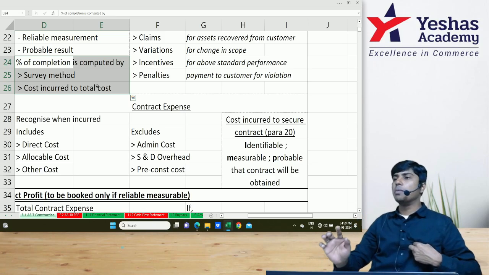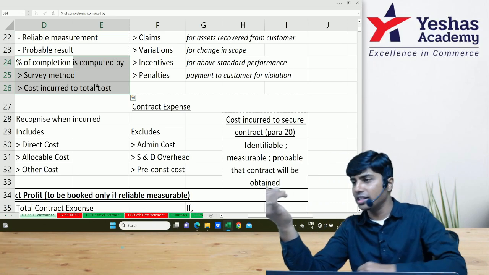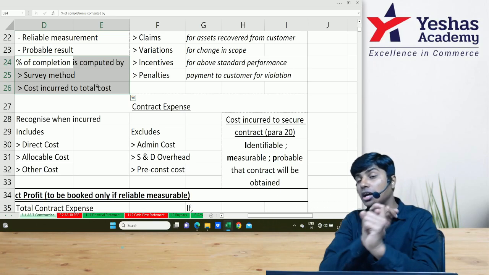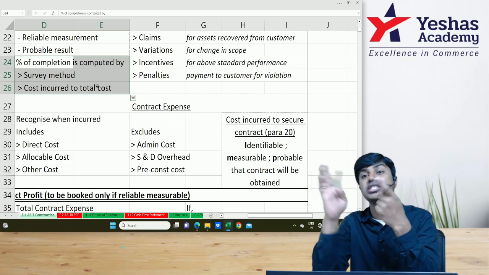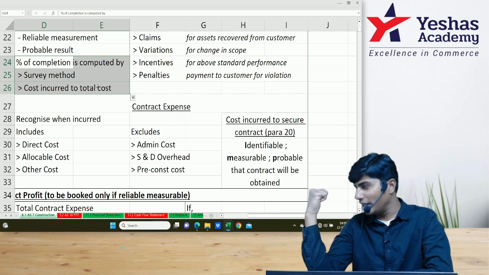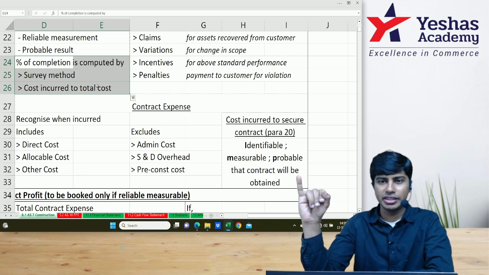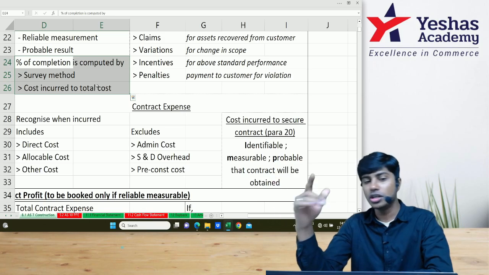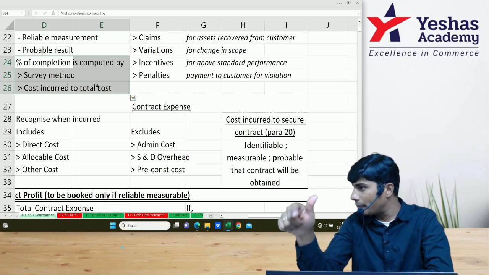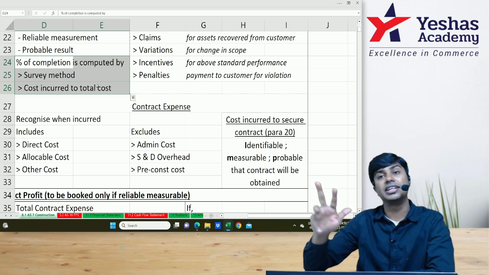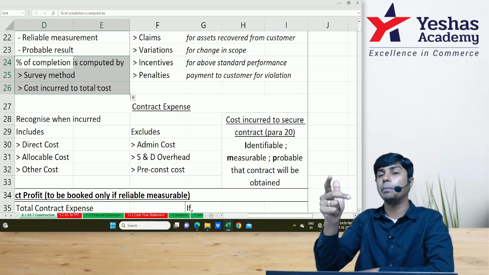So this percentage is computed under 4 methods as per the standard. There is the surveyor method, cost incurred to total cost method, percentage of work certified method, and physical inspection method. However, in our chapter, when we do questions, we're going to refer to only these two. One, surveyor method. Second one, cost incurred to total cost. Surveyor is where an external expert is appointed. This external expert will survey the entire construction site and will tell this much percentage of the construction is complete.